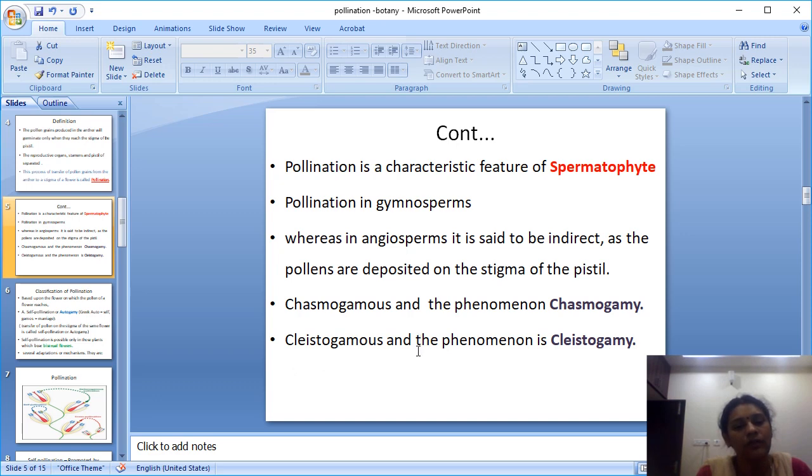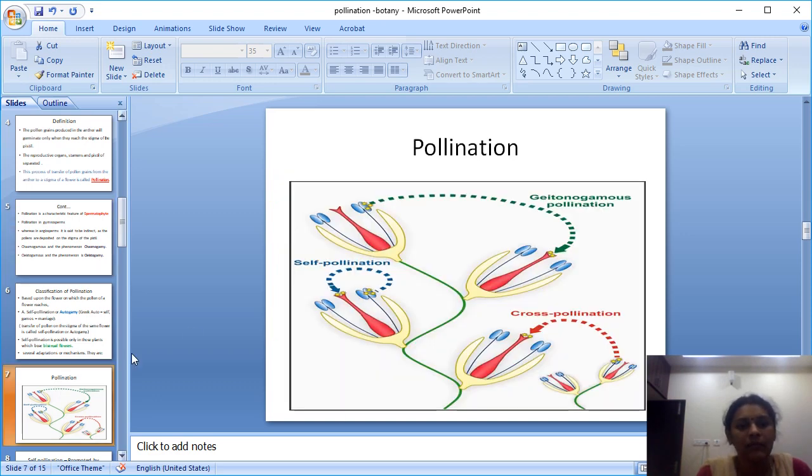That phenomenon of the pollination in the cleistogamous flower is called cleistogamy. Next, I am coming to the pollination. In the pollination, I explained self-pollination, that is the transfer of pollen from the anther to the stigma within the same flower or the same plant. But cross-pollination is the pollination that takes place between the flowers of two plants.